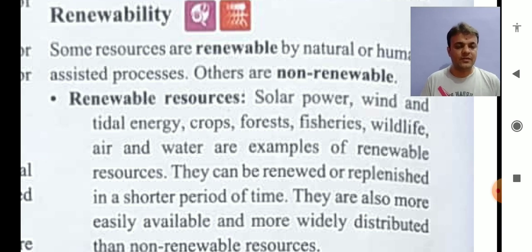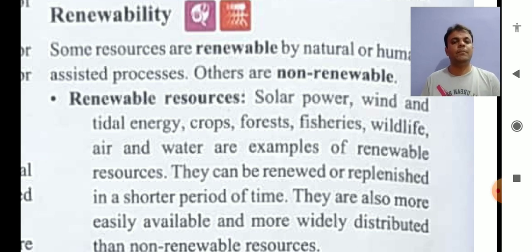Fisheries, that means fish stock available in the ocean and land and river and pond. Wildlife, much stock of wildlife is useful for humans. Then air is also renewable, and water is also renewable. These are examples of renewable resources.